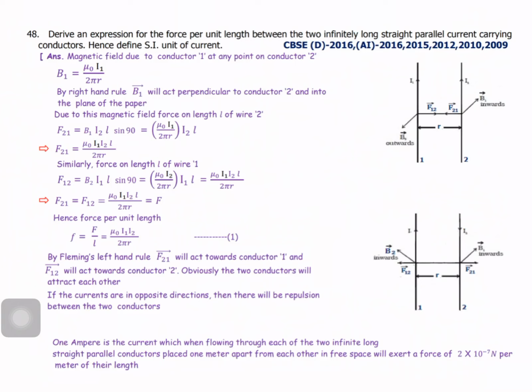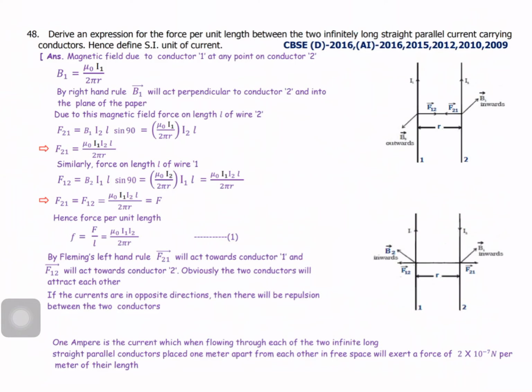By Fleming's left hand rule, F21 will act towards conductor 1 and F12 will act towards conductor 2. Obviously the conductors will attract each other. If the currents are in opposite directions, there will be a repulsion between the two conductors. Another question they will ask: when the current flows through the conductors in the same direction, what happens? Or in opposite directions, what happens? If the same direction, an attractive force acts between the two conductors. If the currents are in opposite directions, a repulsive force acts.